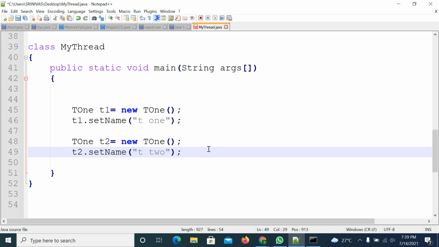Now what is the purpose of this priority? Why is the range from 1 to 10? They set it 1 to 10. Okay, that's not a problem.